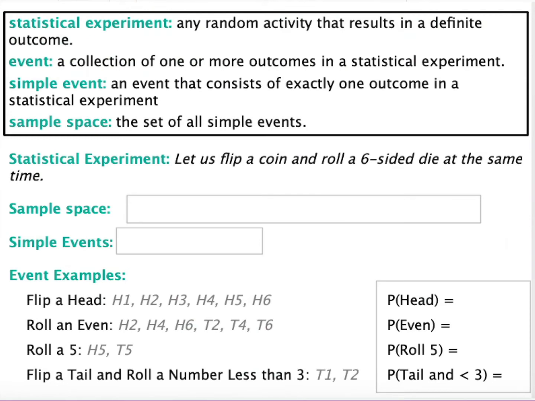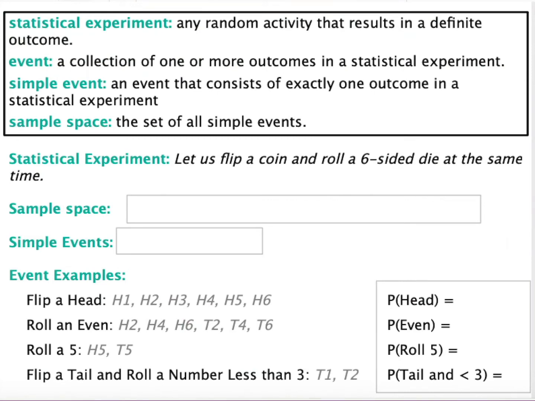So an example of a statistical experiment might be flipping a coin and rolling a die at the same time. An event is a collection of one or more outcomes in the experiment. So maybe an example of an event would be flipping heads and rolling an even number.